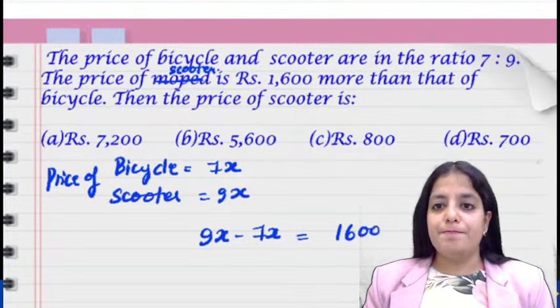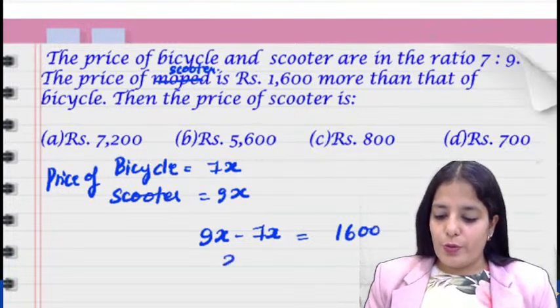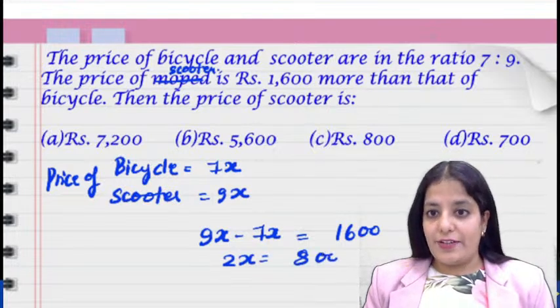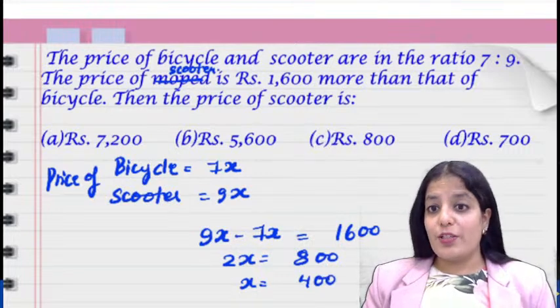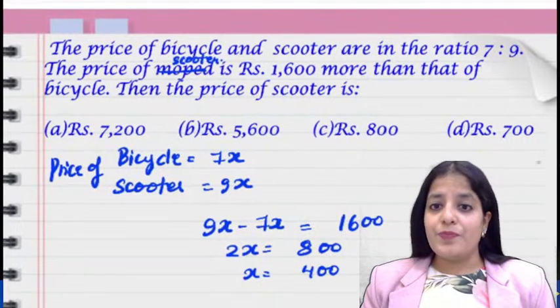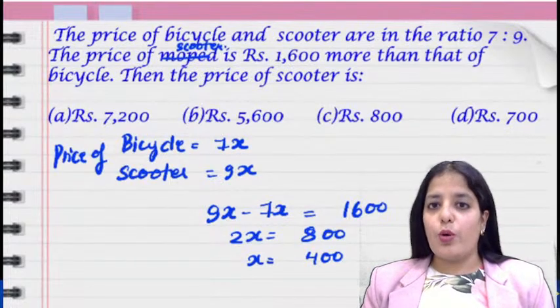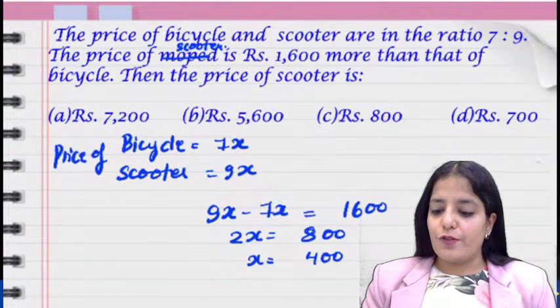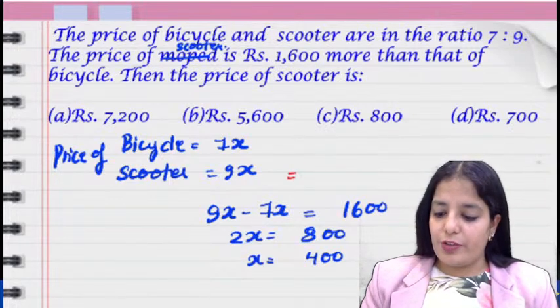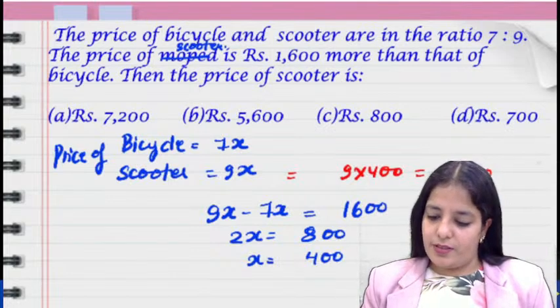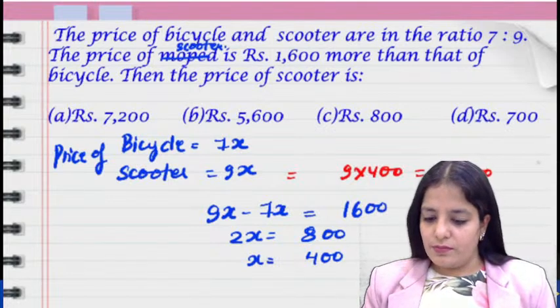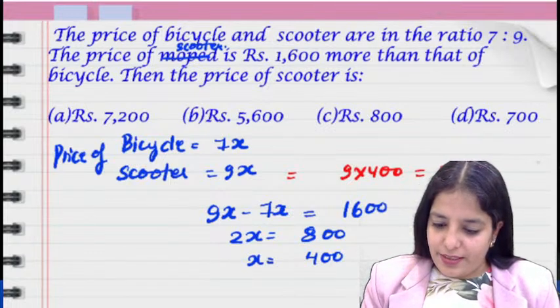1600, right? So 2x is equal to 800, and now x is equal to 400. Again we don't need to stop at x. What have they asked you to find? The price of the scooter. So how much is the price of the scooter? 9x. So 9 into 400, that's 3600. That's a typing error, it's 3600.